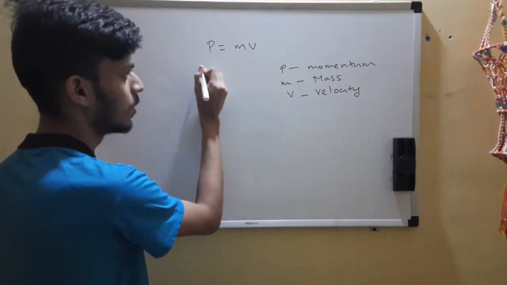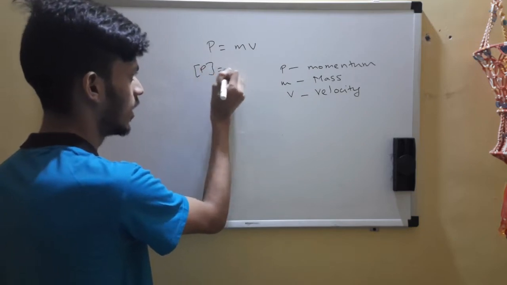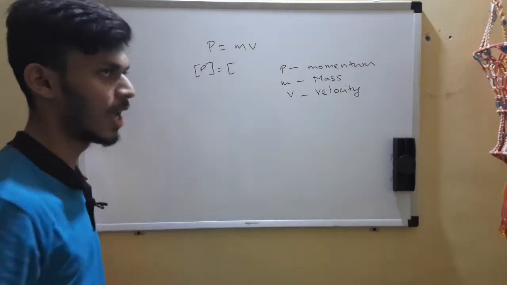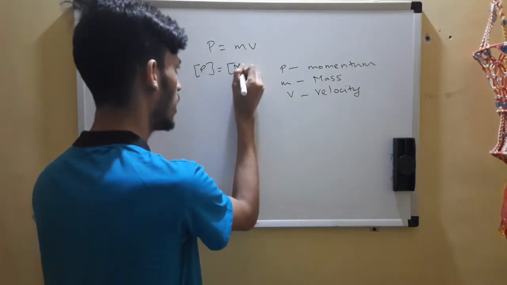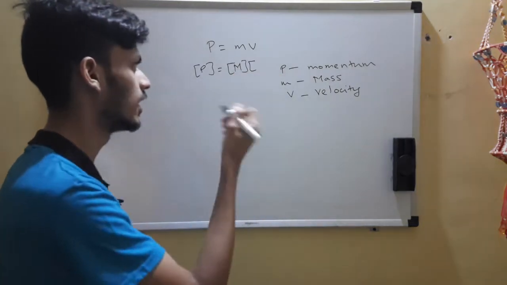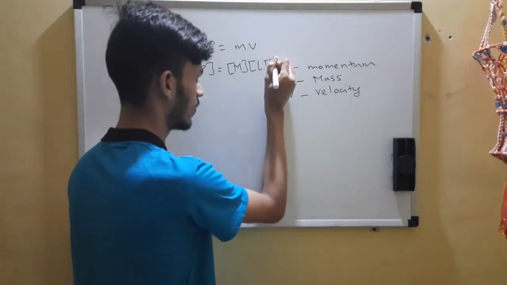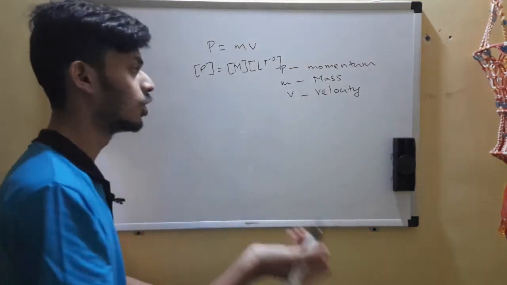Okay, so let's come to this. P is momentum, let's take dimensions. M is mass, so capital M. Velocity, if you already know, it was LT raised to minus 1. No issues if you forget.